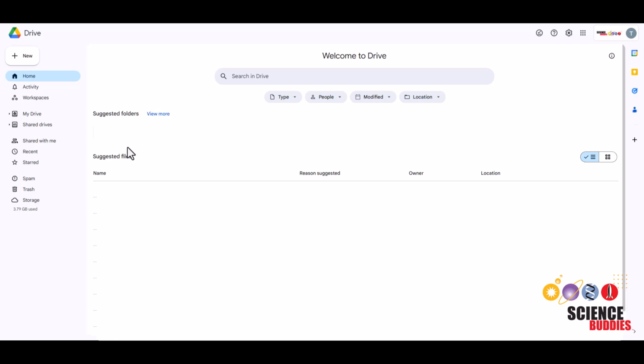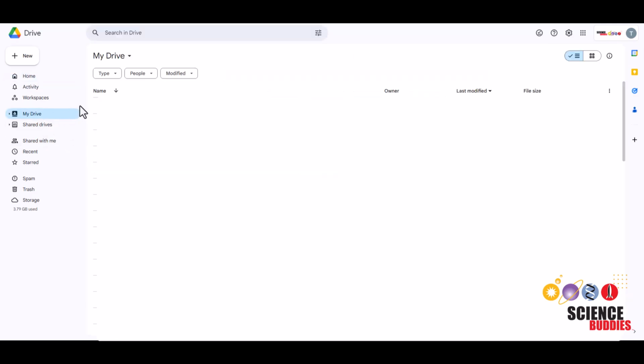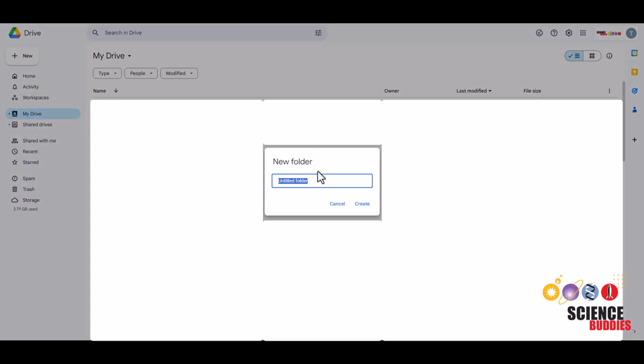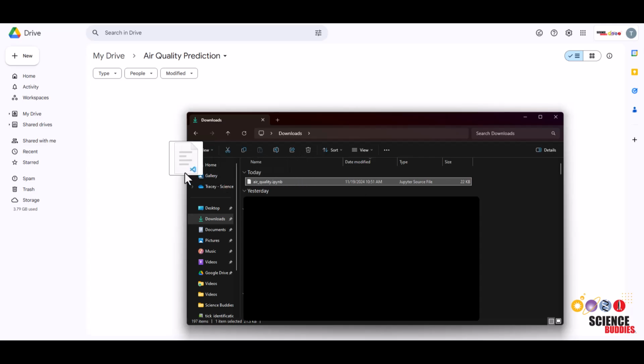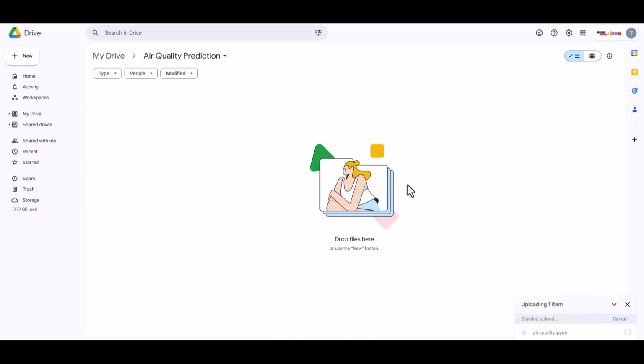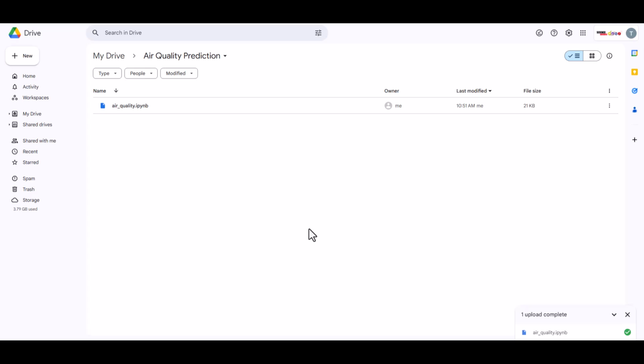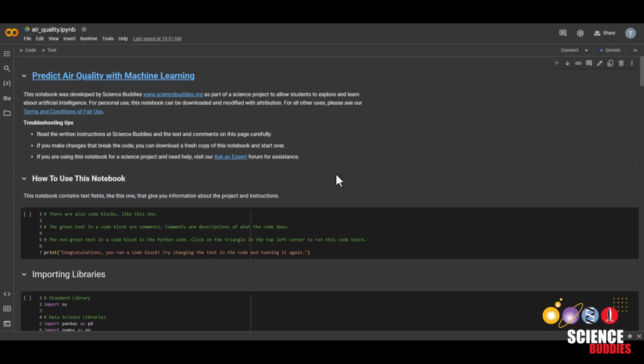Then within your Google Drive, click on My Drive, create a new folder by clicking on this button, New Folder, and then we'll call this Air Quality Prediction. Make sure to have proper capitalization. Now, if you open the Downloads folder on your computer, you can simply select the Python notebook and drag and drop into your My Drive. And then to open the notebook, you can simply double-click. Now our notebook is ready to go, but we have no data yet.